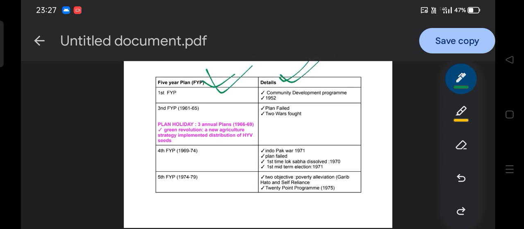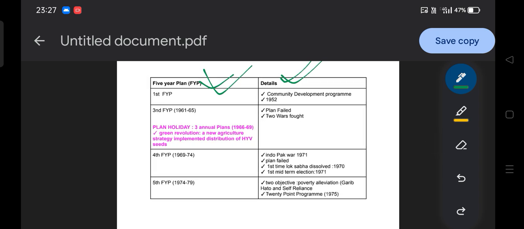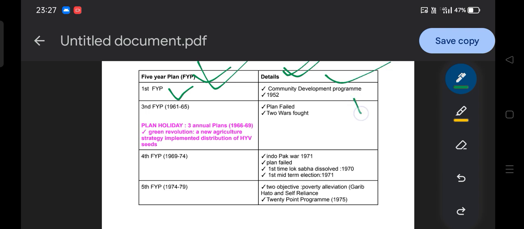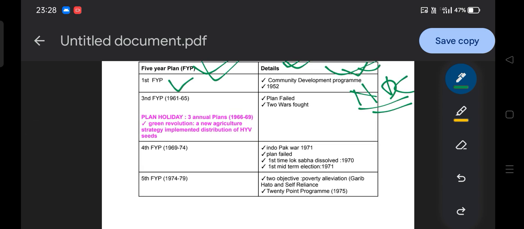Okay, let's start quickly. In the first 5-year plan, two things exist: the Community Development Program and the National Development Council. The third 5-year plan is 1961 to 65, and during that plan the two wars were fought.